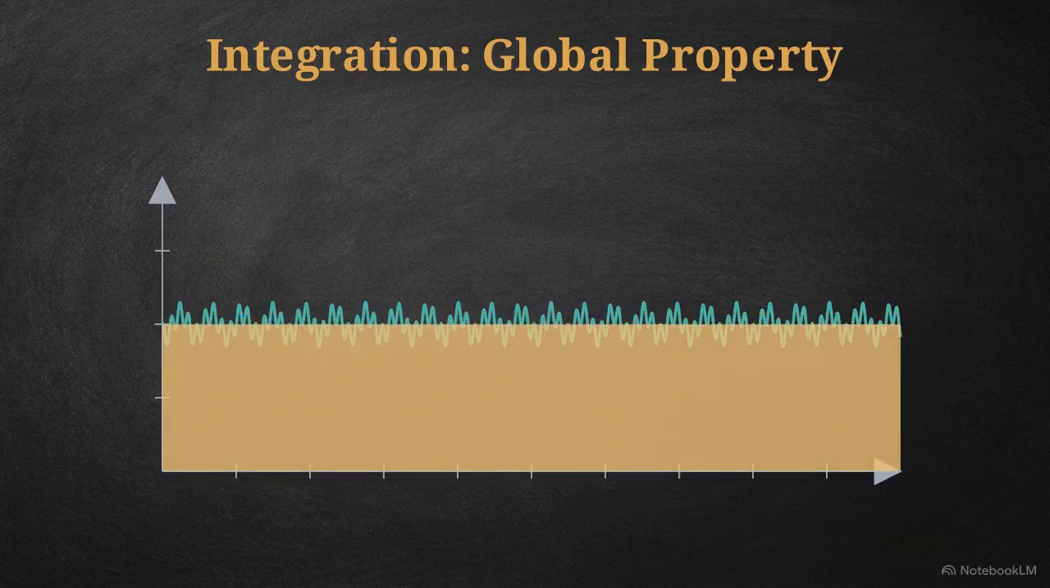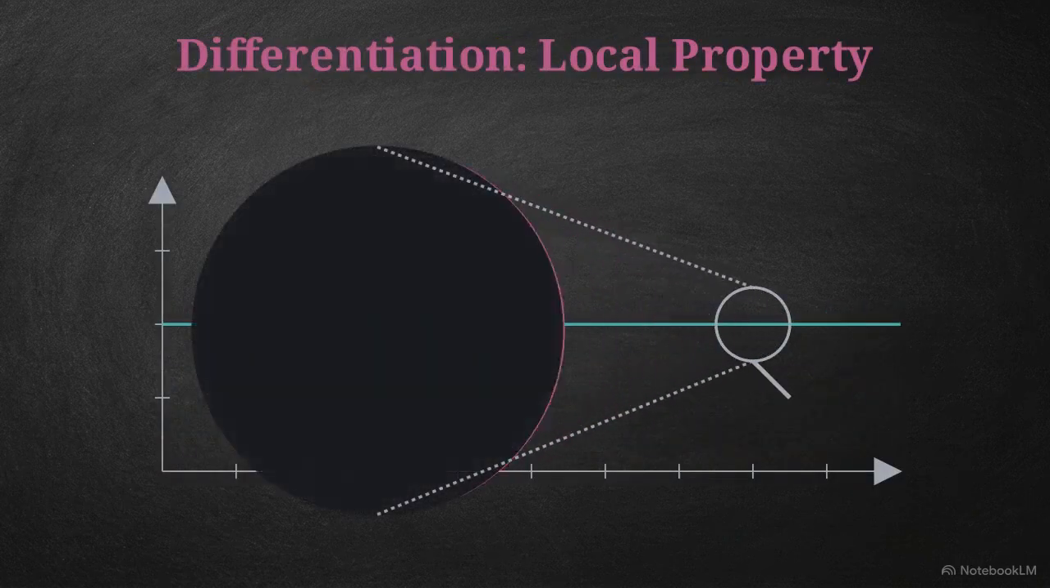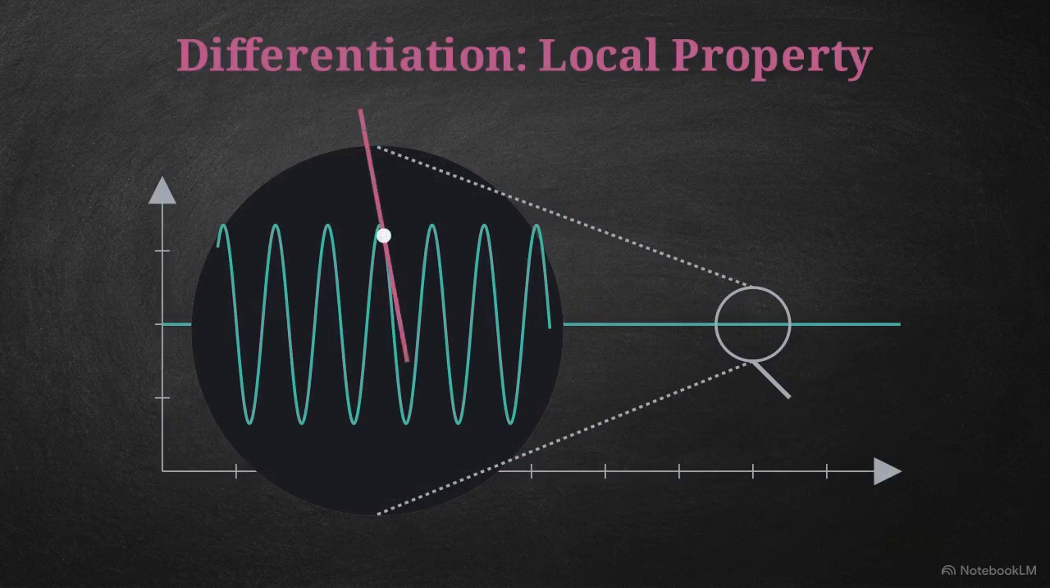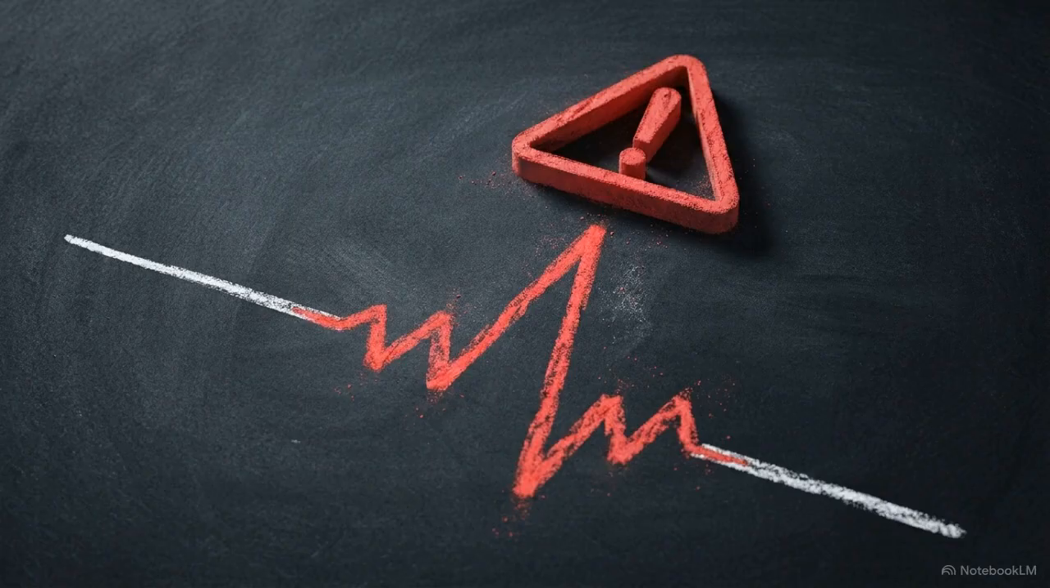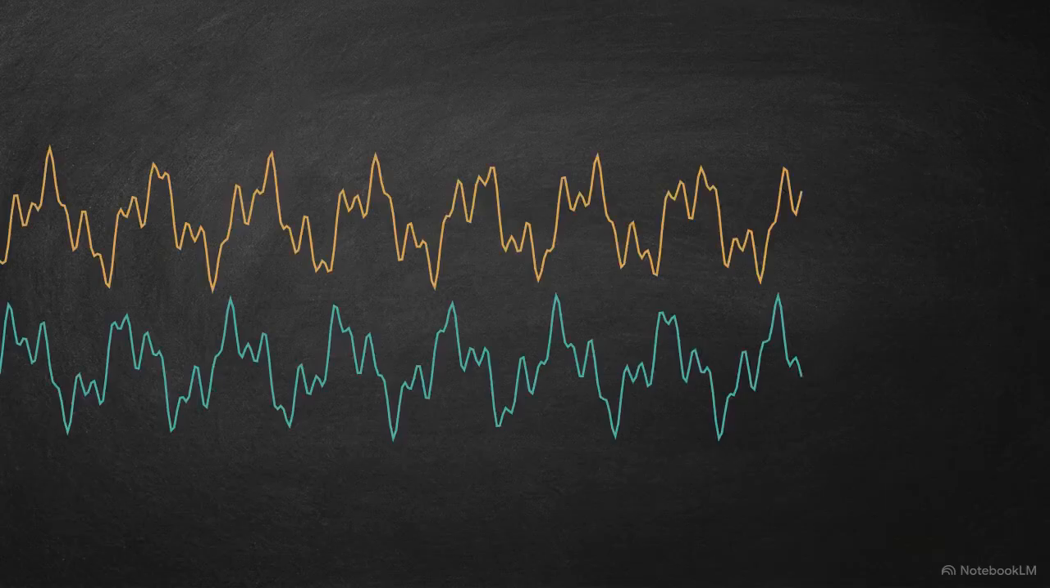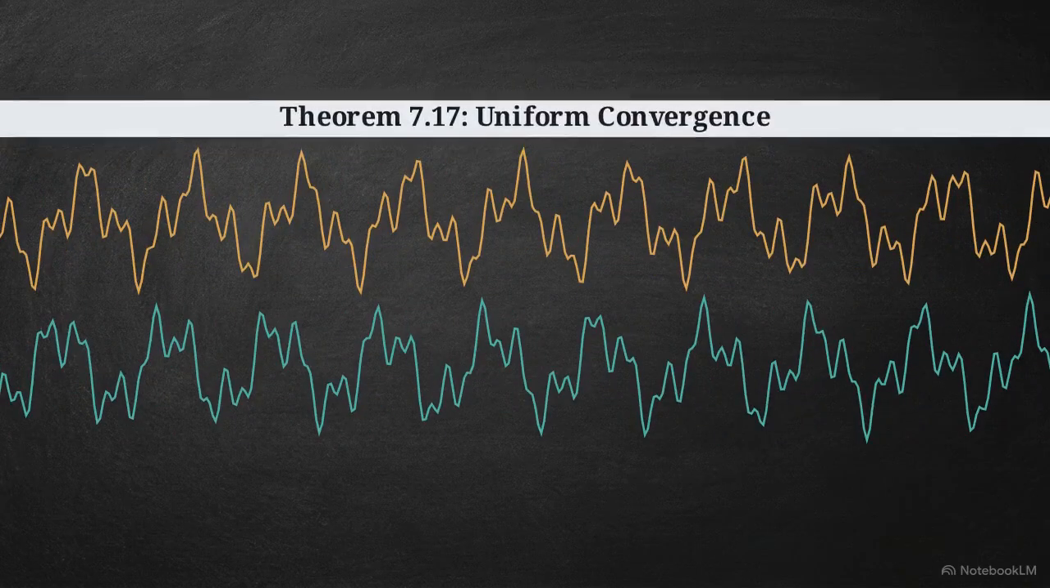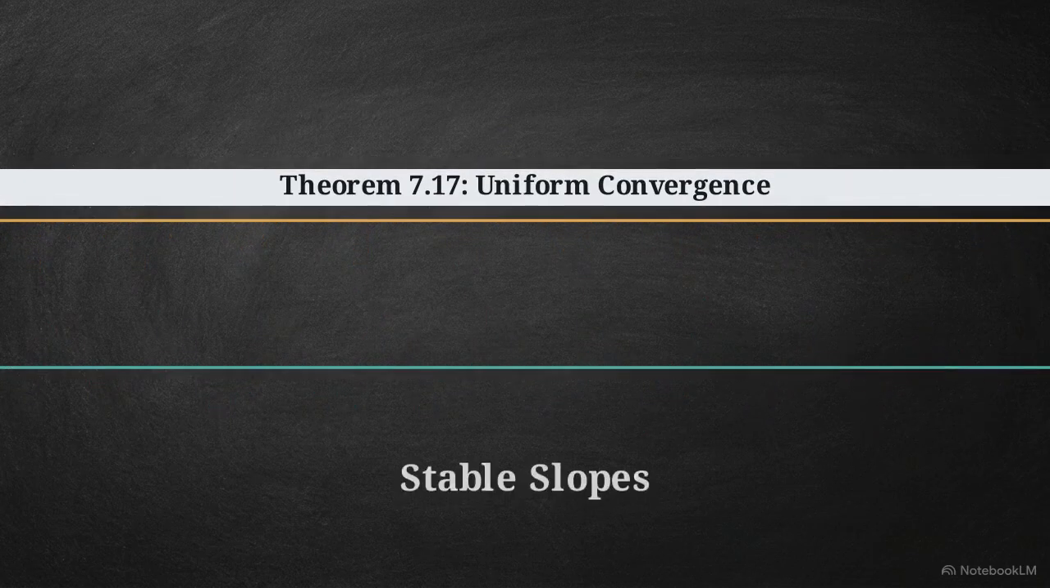Differentiation is a purely local property. It measures an exact rate of change at a singular point, meaning it actively amplifies tiny oscillations. Relying purely on the uniform convergence of the original functions is a mathematical trap when calculating rates of change. To safely swap limits and derivatives, we need a stricter mathematical rule to tame the slopes.